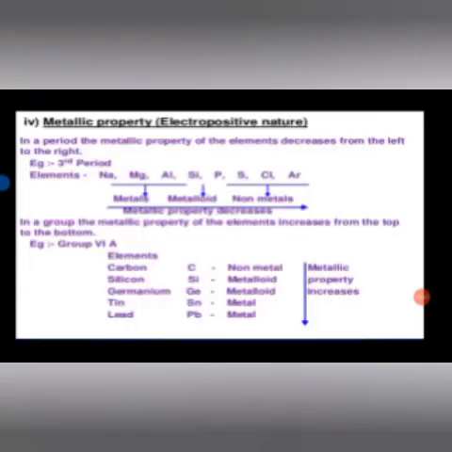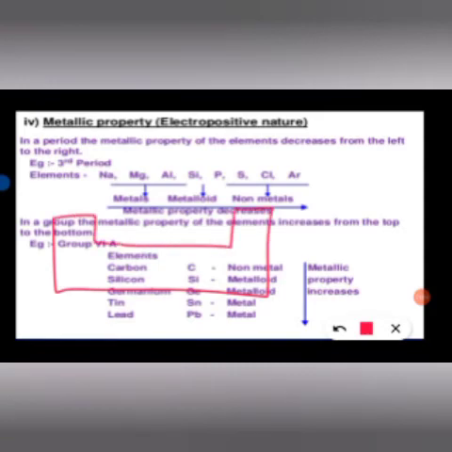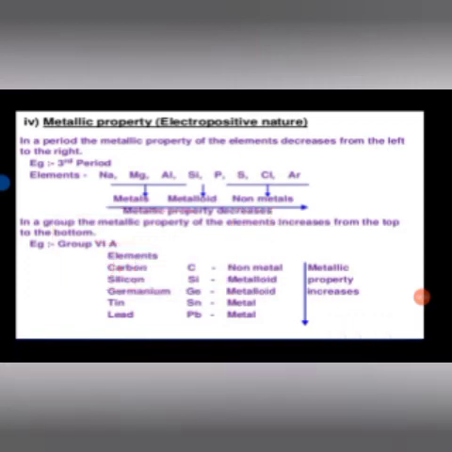Okay. Metallic property, very simple. First, you have seen the periodic table. Periodic table is somewhere like this. So you see, up to this there is metal. It means that metals are this side, and non-metals are this side. So metallic character is decreasing when we move from left to right.